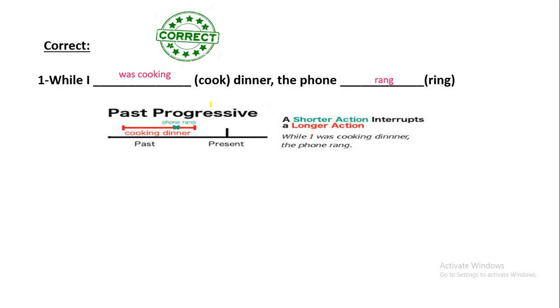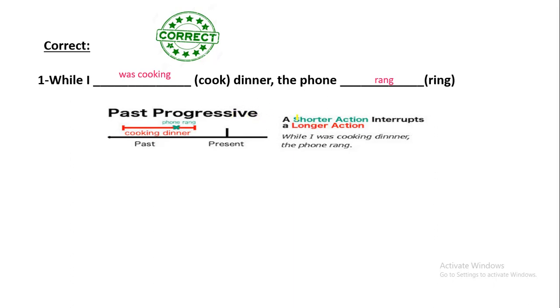Look at the diagram. Here we are talking about two verbs, a shorter action and a longer action. Which one do you think is the shorter? Yes, it is rang. And the longer one is was cooking. So here, let's speak about the past progressive and the past simple.